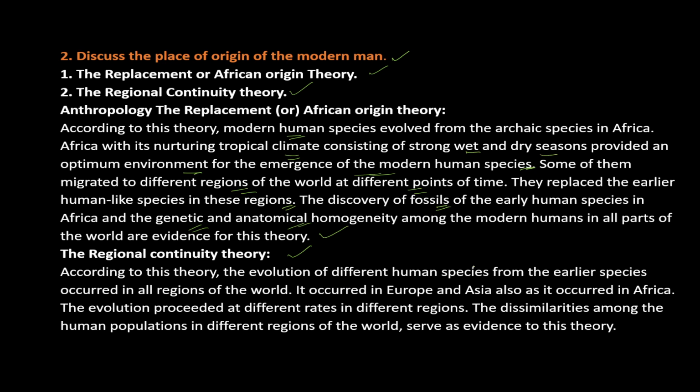According to this theory, the evolution of different human species from earlier species occurred in all regions of the world. The regional continuity theory strongly focuses on this point. It occurs in Europe, Asia, as well as Africa. The evolution proceeded at different rates in different regions. The dissimilarities among the human populations in different regions of the world are the main evidence for this theory. So you have to focus on all these points for this question.